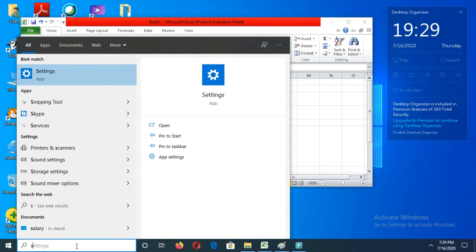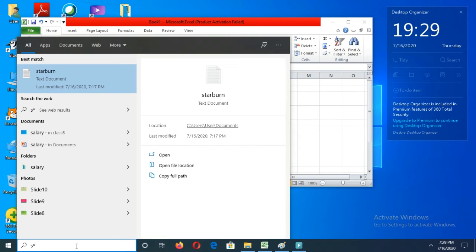S star. Star means with all the files you will get starting with the letter S. S star means all files. Okay. If I give, see, S star means we will get all the files. Can you see different files here?